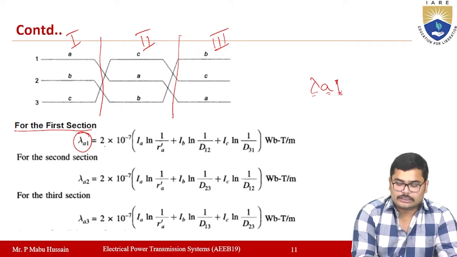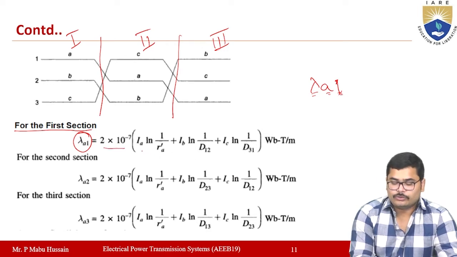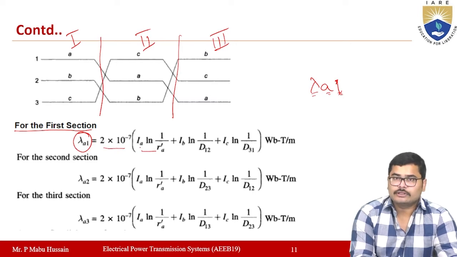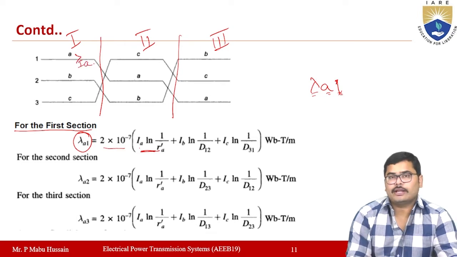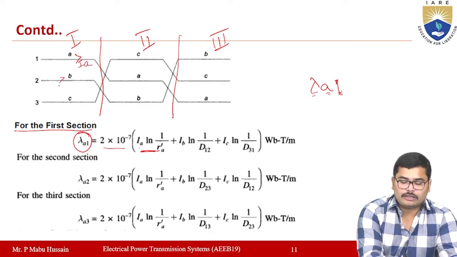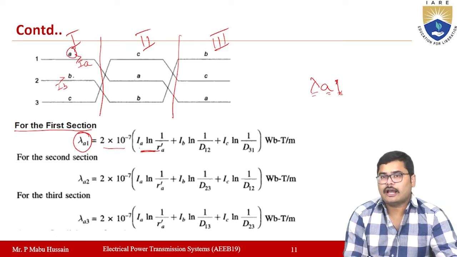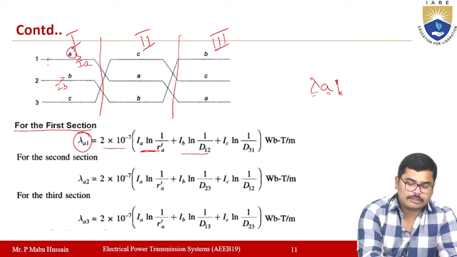This value will be equal to 2 into 10 power minus 7 times the following. The flux linkages of conductor A due to its own current IA is IA into ln 1 by RA dash. Due to the current flowing in conductor B, it is IB into ln 1 by the distance between these two, which is D12.